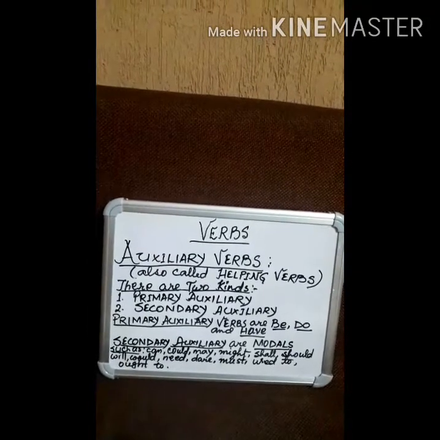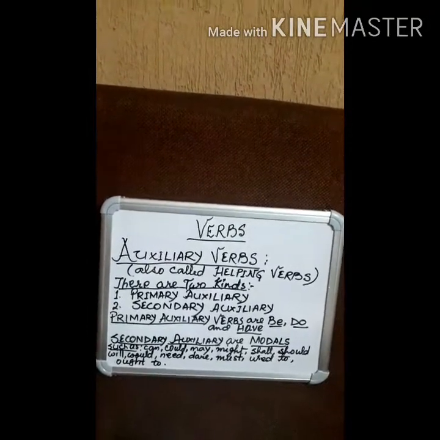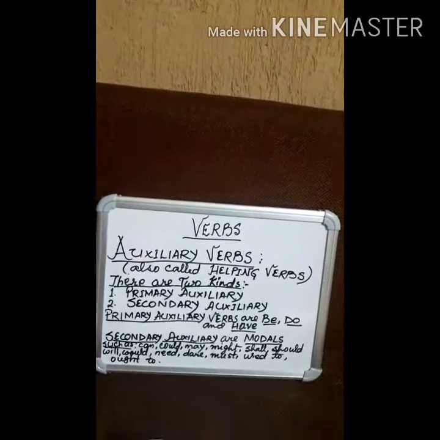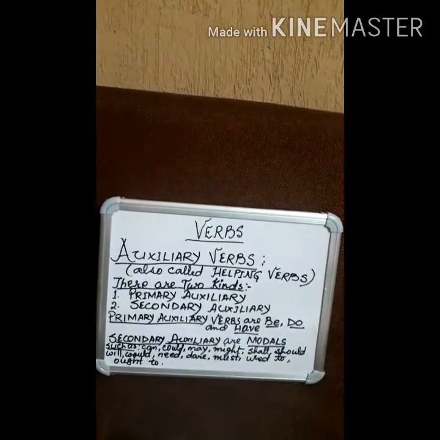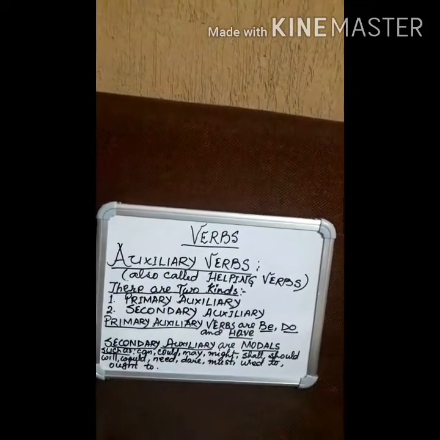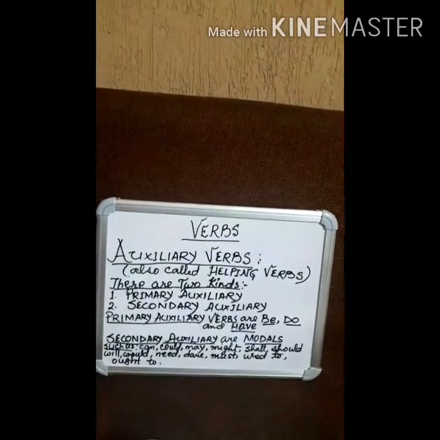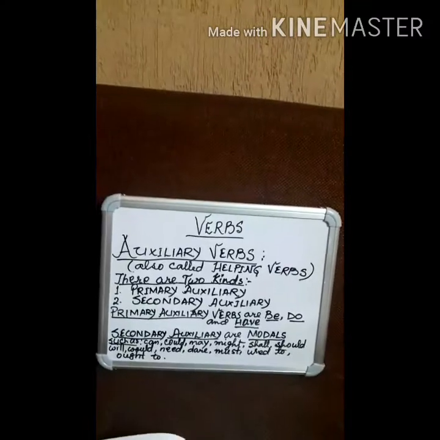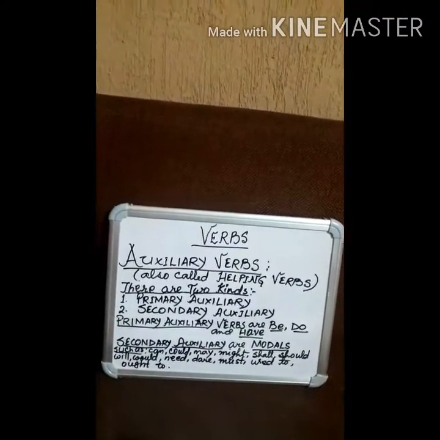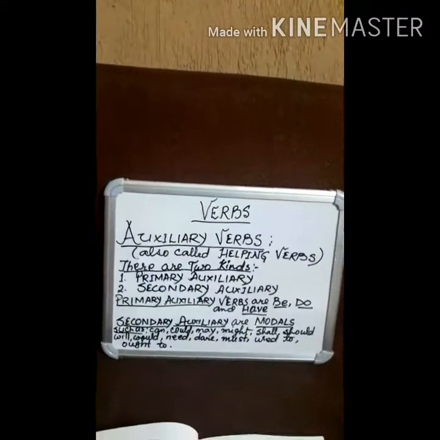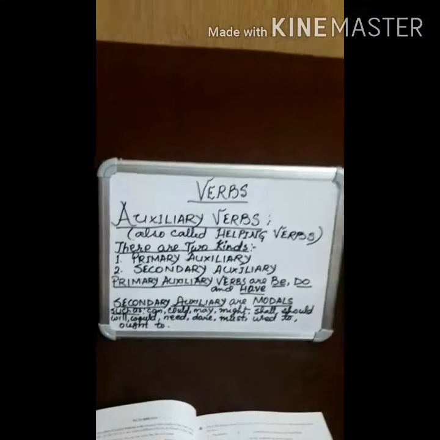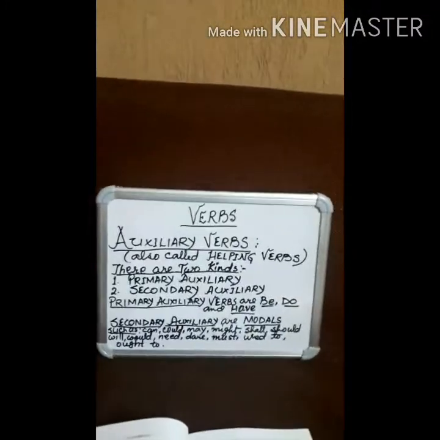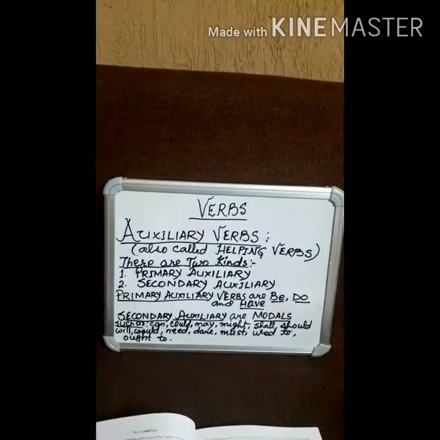So auxiliary verbs or helping verbs are very much required, very important, and their position is also important like main verbs in a sentence. Sometimes we call them helping verbs, but they are as important as the main verbs in a sentence.